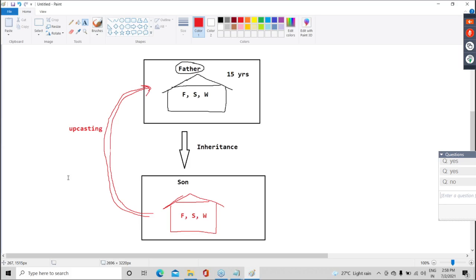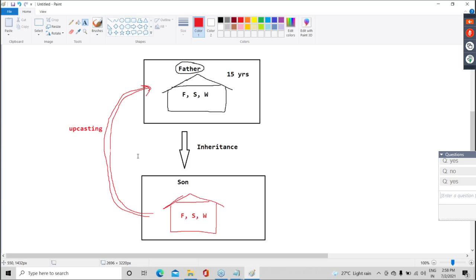No. Means can I say guys, in upcasting, whatever overridden property is there, that overridden property goes back to the father, goes back to the parent. Is everyone clear up to this?